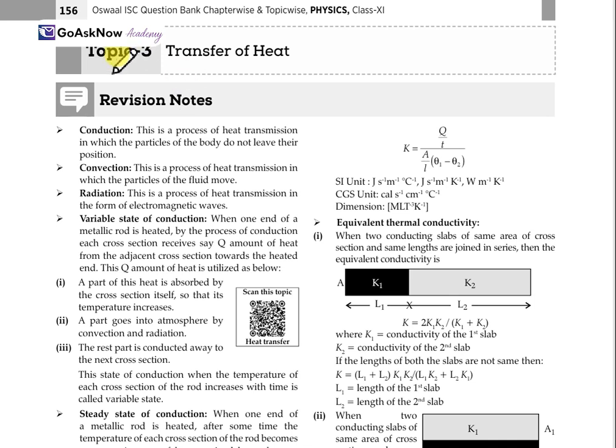Hello. Today we will study topic 3, transfer of heat. Here in this topic, firstly we'll study the terms related to it.